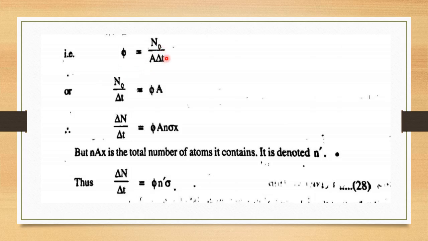So phi is equal to N0 by A delta t, or N0 by delta t is equal to phi A. Therefore, delta n by delta t is equal to phi A n sigma x. But n A x is the total number of atoms it contains, therefore it is denoted as n dash. Therefore, the reaction rate delta n by delta t is equal to phi n dash sigma.